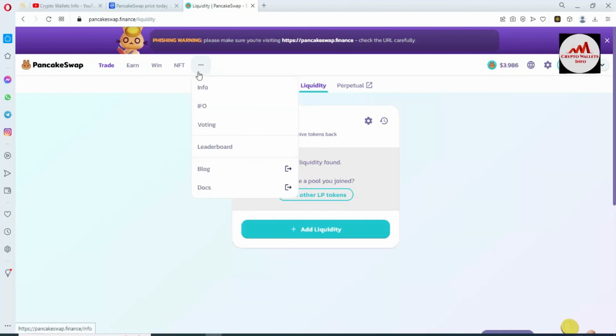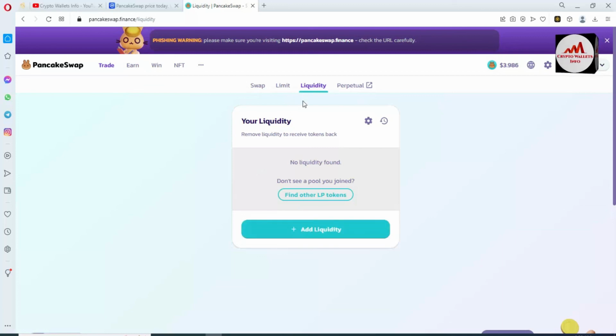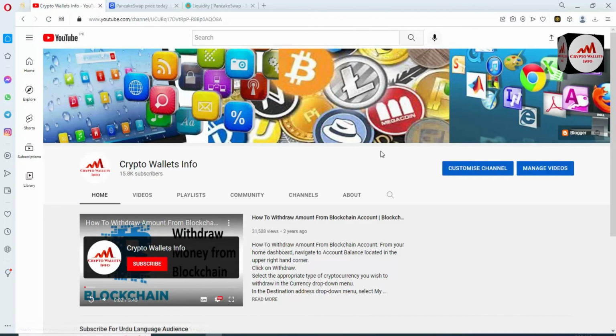So you can use this liquidity portion also.